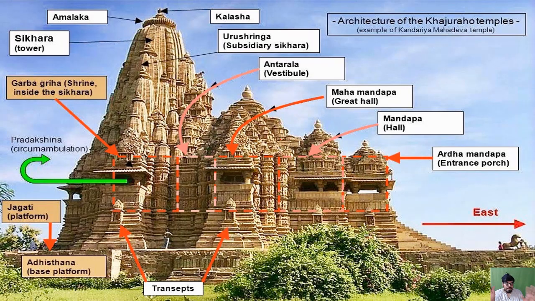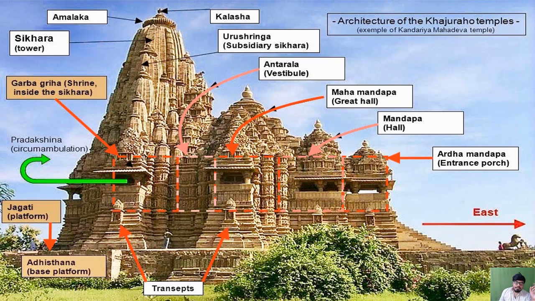Before that, a very important nomenclature and a specific structure names here. You see, it's a typical Nagara style temple, and it's an iconic temple. You see, because Nagara style has a basic structure also, like in the Dashavatar temple and some other temples in northern India. You will see very basic type Panchayatan style and Nagara style temples, but this is a very much developed form of Nagara style.